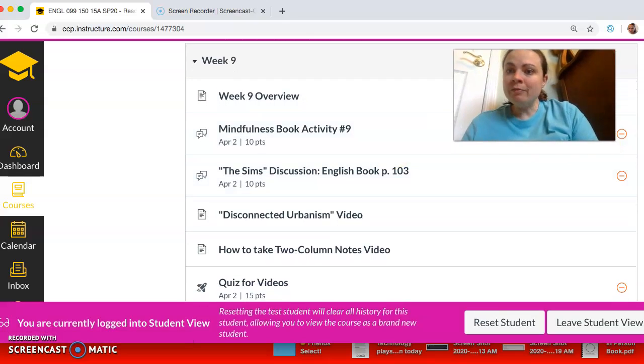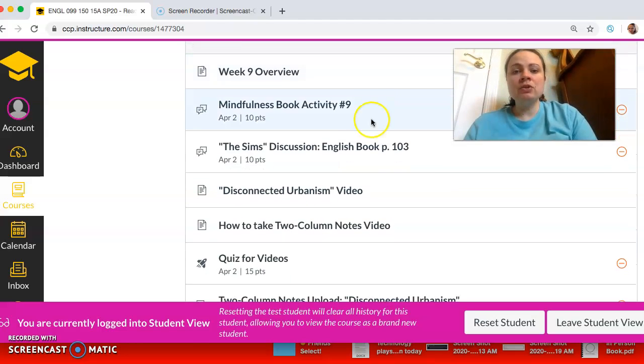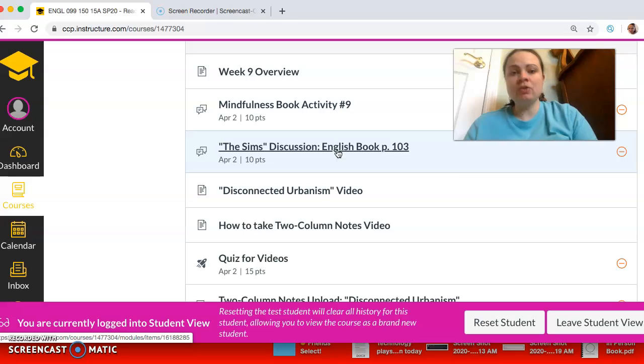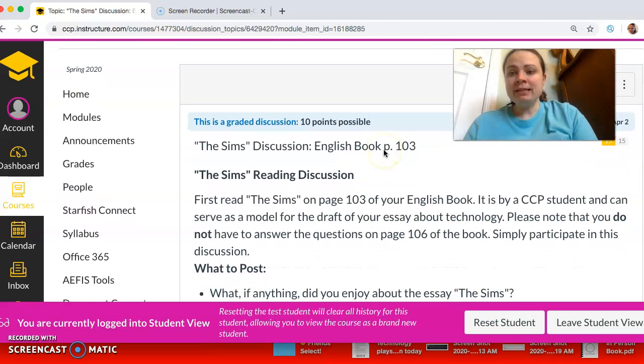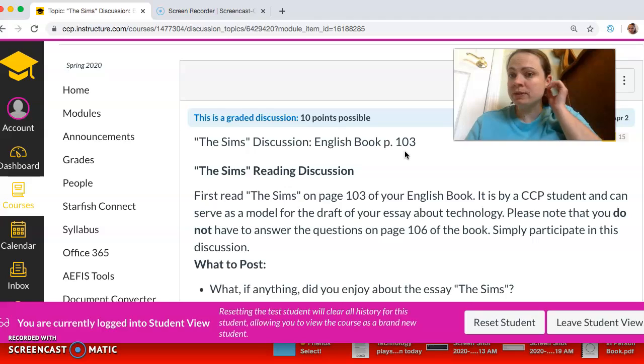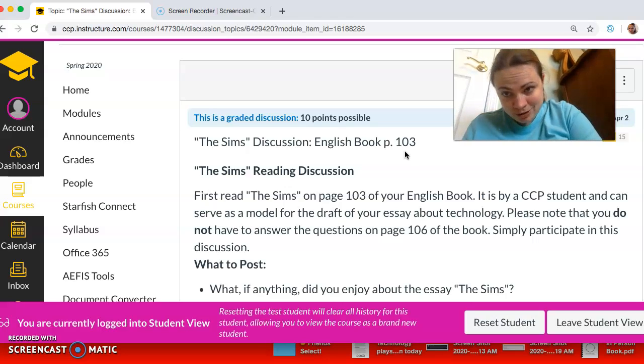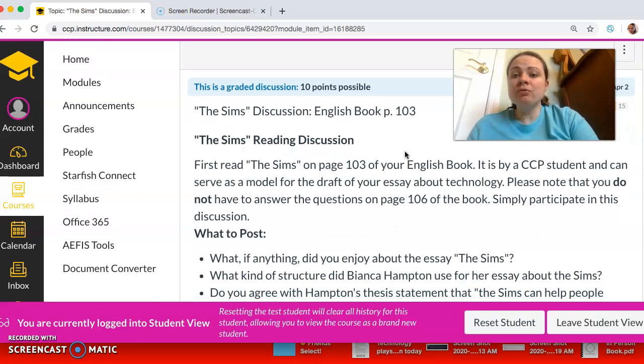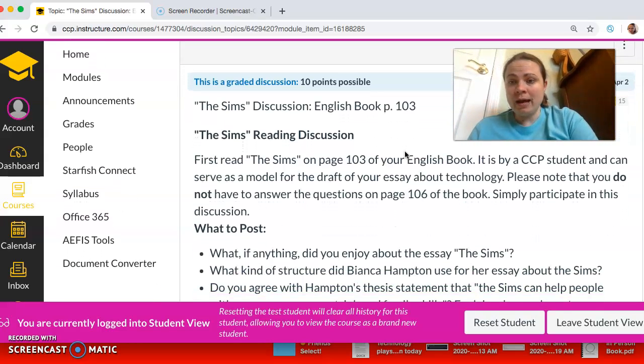Okay, so you have more to do in weeks 9 and 10 of the 99 course. The first thing you're going to do is go to the Sims discussion English book, page 103. You're going to click on that. What it's asking you to do is turn to 103 in your textbook. So you have a print copy of your textbook, or if you don't have it with you, it's posted under the week 1 module, and you can download it to your computer. And you're going to read that essay, okay?